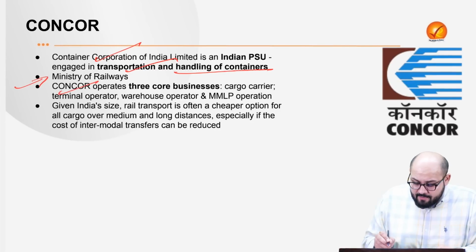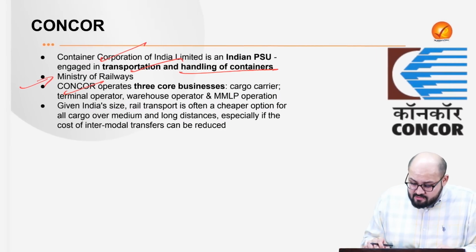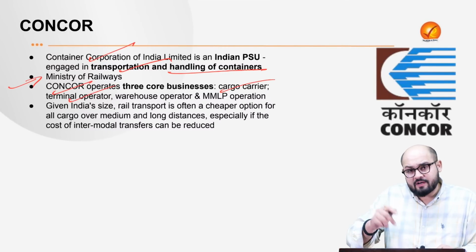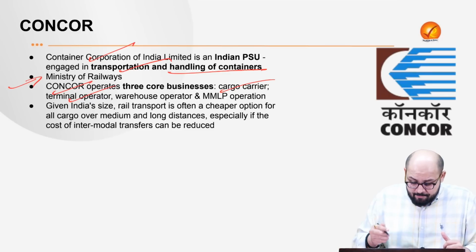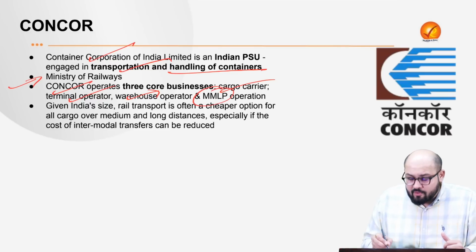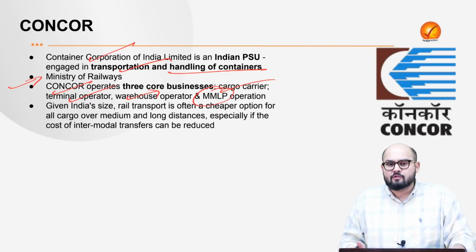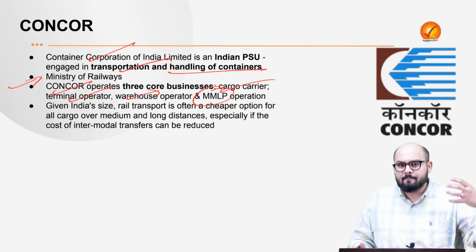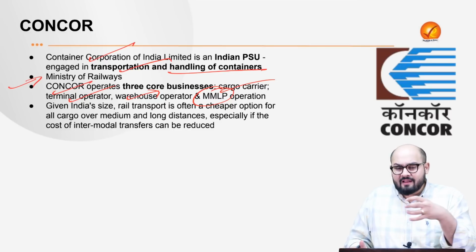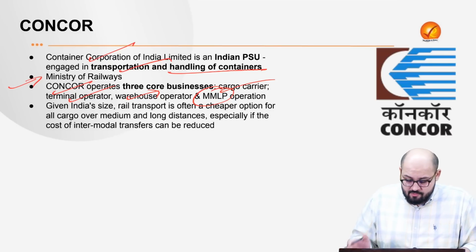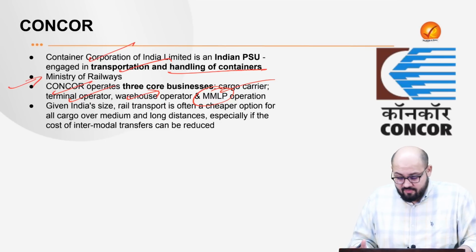Now, CONCOR operates 3 core businesses. First is the cargo carrier operations. Second is the terminal operator. So it operates the terminals. Then it is also a warehouse operator and multimodal logistics provider. As I said, let's say if you imagine a cargo coming through the ship, then it is being transported through the rail network, and finally it is transported through the big trucks, right? So that is what a multimodal logistics framework is all about.